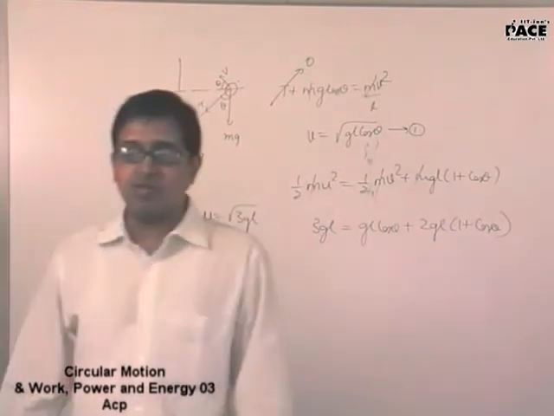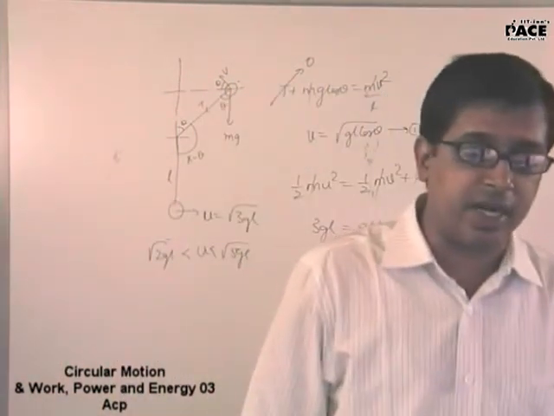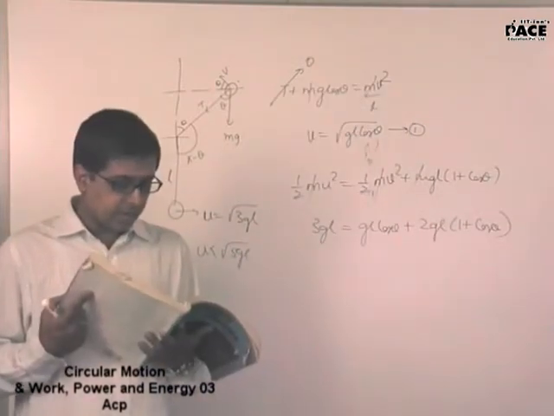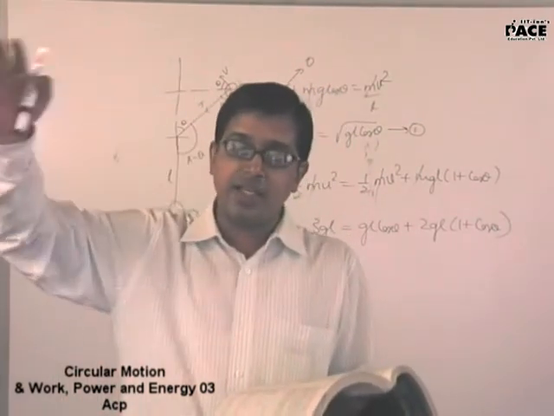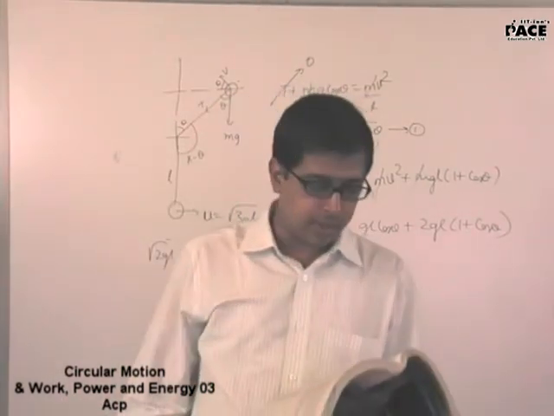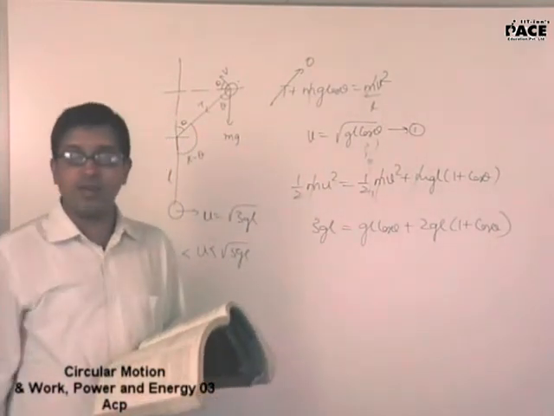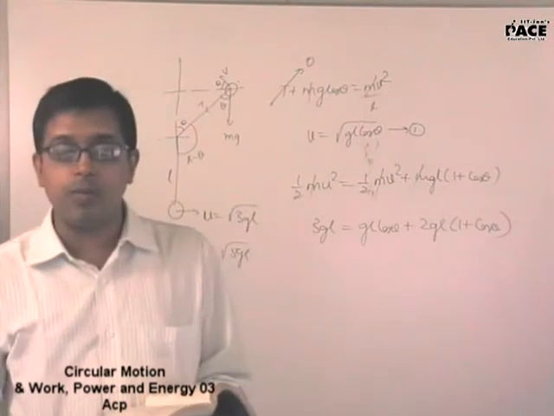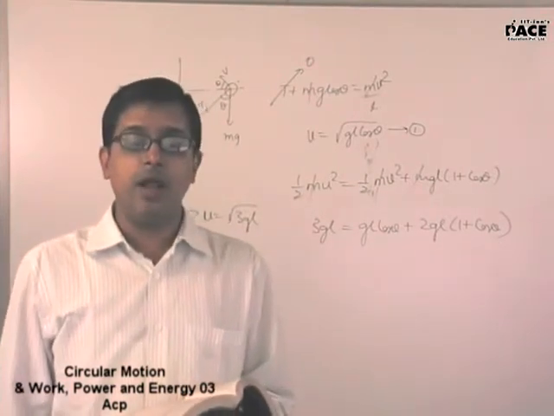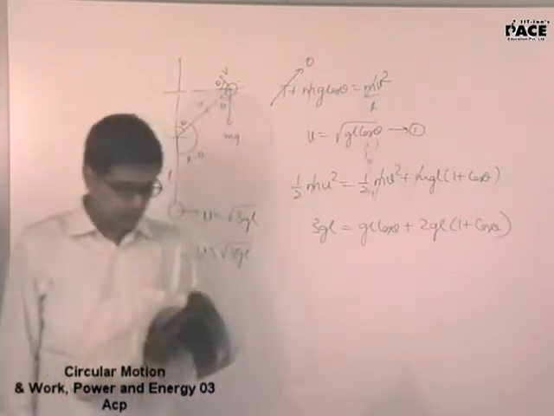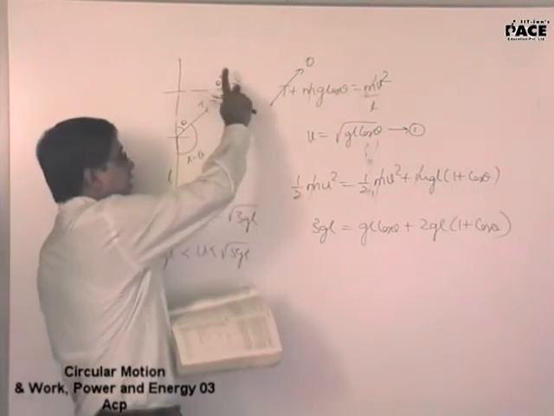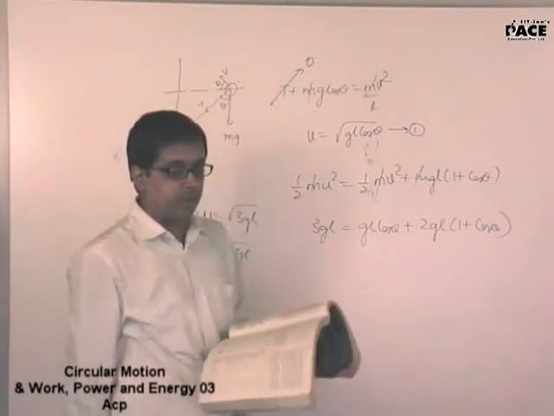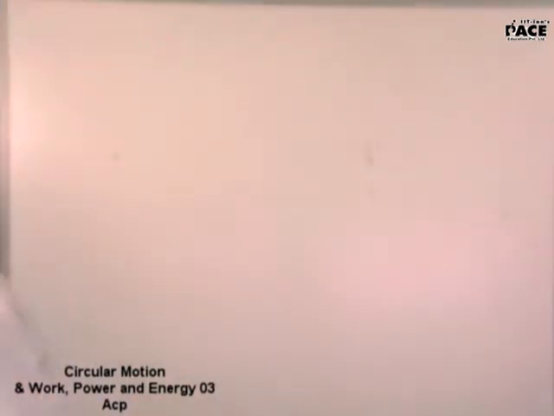Somebody is stuck up with 57. I'll give you 1 or 2 more minutes to complete that. Maximum height reached by the particle over the point of suspension means once you know the angle at which it slackens, from there you will deal with the projectile motion. Whenever such velocities are given, first verify if the velocity given at the lowermost point is greater than root 2gl or lesser than root 2gl. Only if it is greater than under root 2gl, it will cross this point and come here. Somewhere here it will leave the track and go about in a projectile motion. So can I presume all of you are done with 57th? Yes, sir.